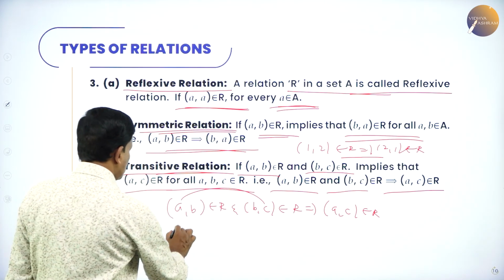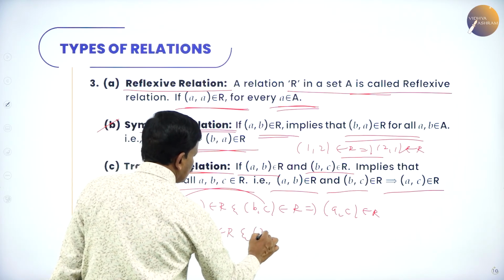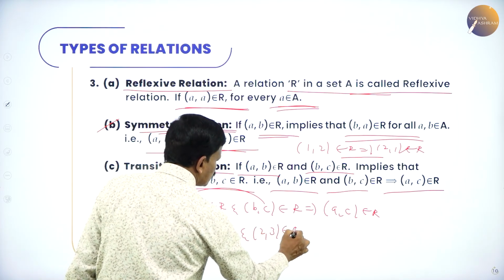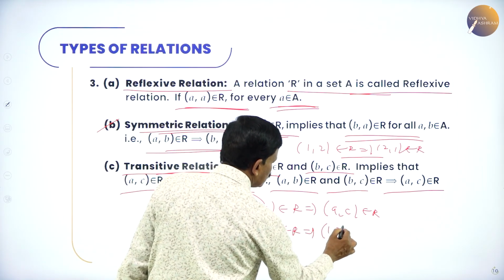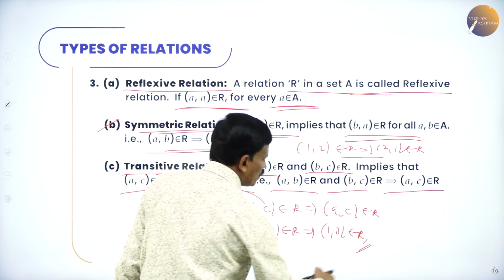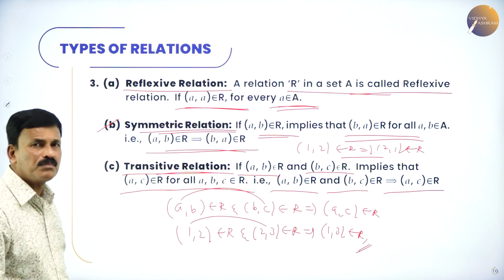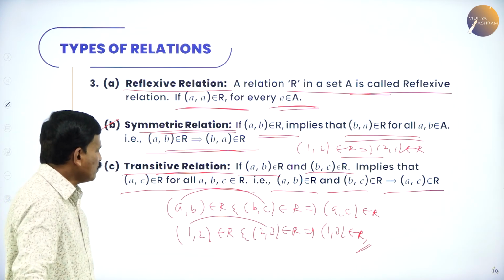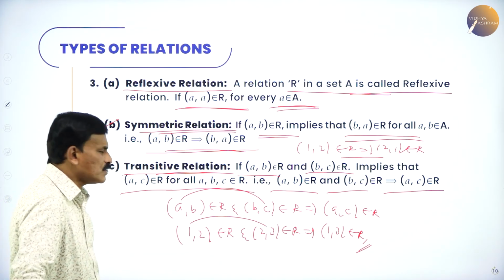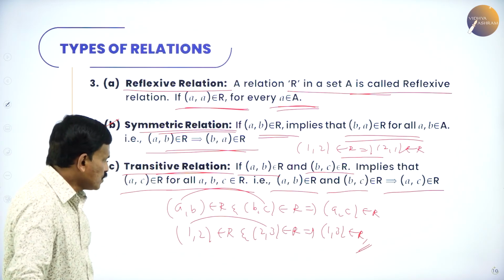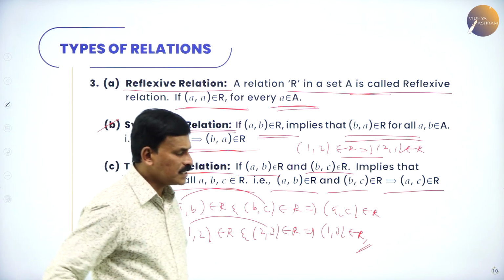For example, let us take: if (1, 2) belongs to R and (2, 3) belongs to R, then this implies (1, 3) also belongs to R. I will explain while solving the problems. Just for the time being, I am giving the example. If (a, b) belongs to R and (b, c) belongs to R implies (a, c) also belongs to R, that is, if (1, 2) and (2, 3) belong to R implies (1, 3) also belongs to R, then it is called a